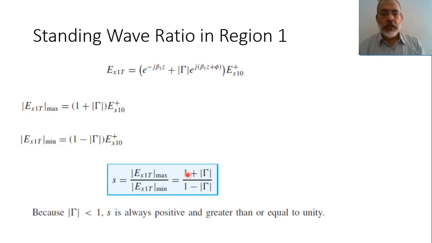On the other hand, the maximum value of the reflection coefficient is unity. So in this case, the standing wave ratio is (1 + 1) over (1 - 1), which is 2 over 0, so it is infinity. So the standing wave ratio is greater than or equal to unity, which corresponds to gamma equals 0, and less than or equal to infinity, which corresponds to gamma equal to unity. Because gamma is at most unity, the standing wave ratio is always positive and greater than or equal to unity.